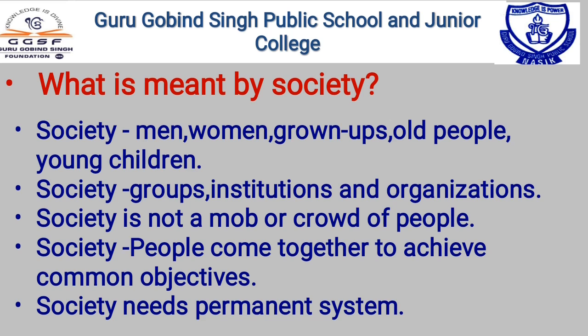For example, take the agriculture sector. In agriculture, the farmer is working. Sometimes the farmer needs loans, sometimes he needs several equipments which are needed in agriculture. So who will provide all that?